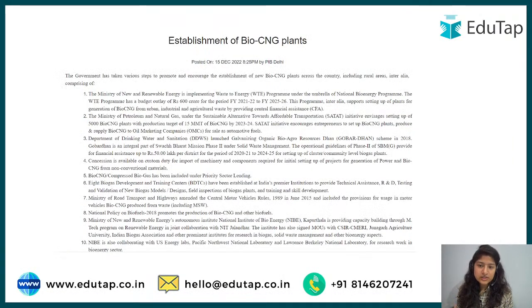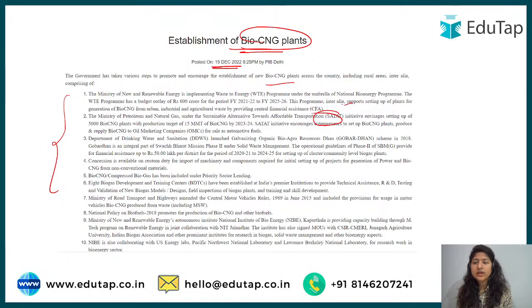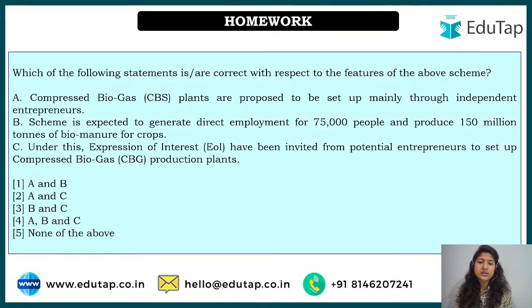By this we have ended the scheme. So this was the news: establishment of bio CNG plants. This was from 15 December, but I tell you, it keeps reoccurring in the PIB, so that's important. Now you have understood. Here there were various types of programs being run for bio CNG plants and other fuels, and under that we also had the SATAT scheme. Here you can look at the SATAT scheme. So this was all about it.